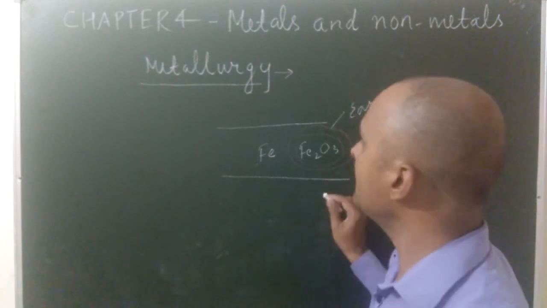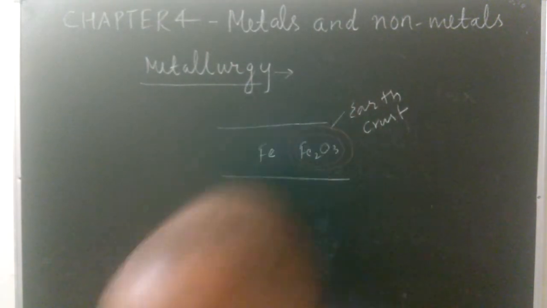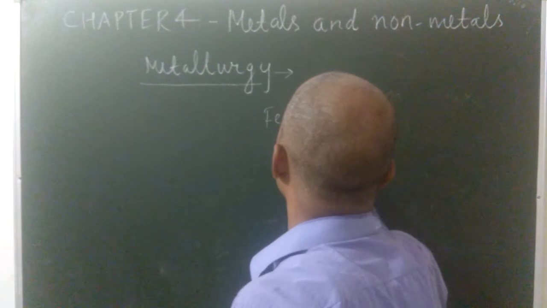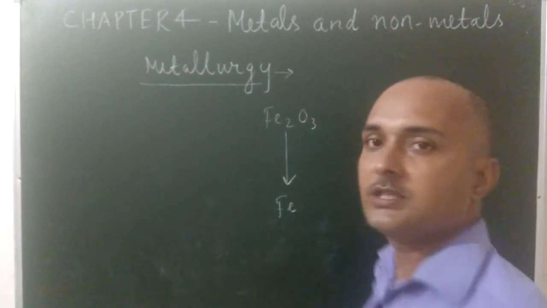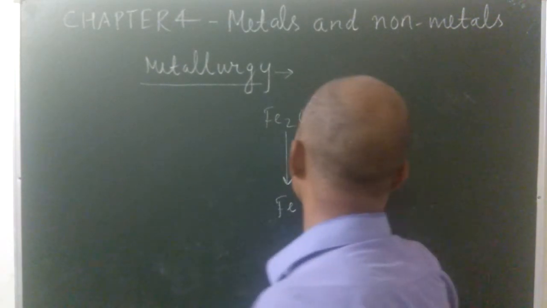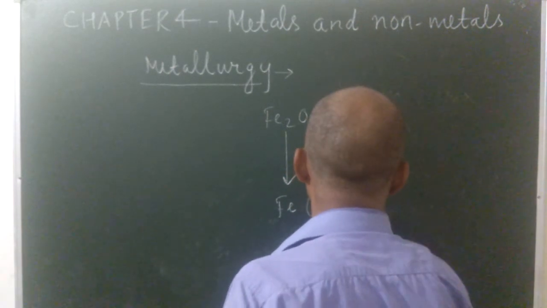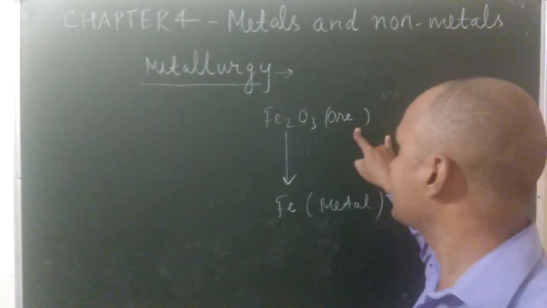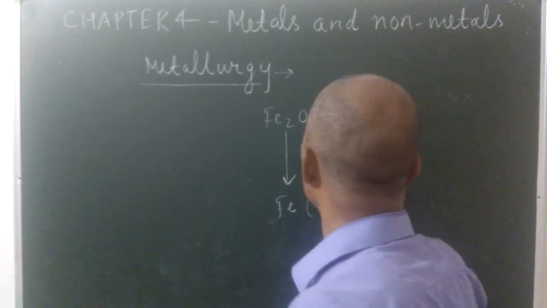Now see, what do we mean by the term metallurgy? Suppose that this is the ore of iron, Fe2O3. You will isolate the iron from the ore. This is the ore of iron, Fe2O3, and this is the iron. So this process is known as, what do you mean by the term metallurgy? The process of extraction of pure metal from its ore is known as metallurgy.